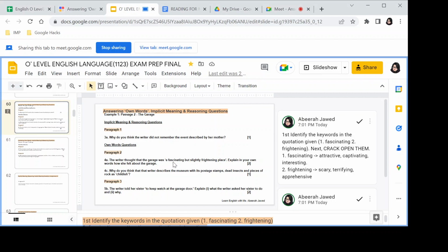But what if I know nothing about fascinating, but I still know, oh, it is somewhat about feelings. Now, if it is really close to the positive connotations or the negative connotations, I have no idea. So that is why we say that the best way is to read your past papers as much as you can, and all the words, not just the five vocabulary words that are given to you in the vocabulary passage, but all the new words on a daily basis. Because sometimes you never know which word comes in your paper and you already know, but the rest do not. But this has made our life very much easier now.